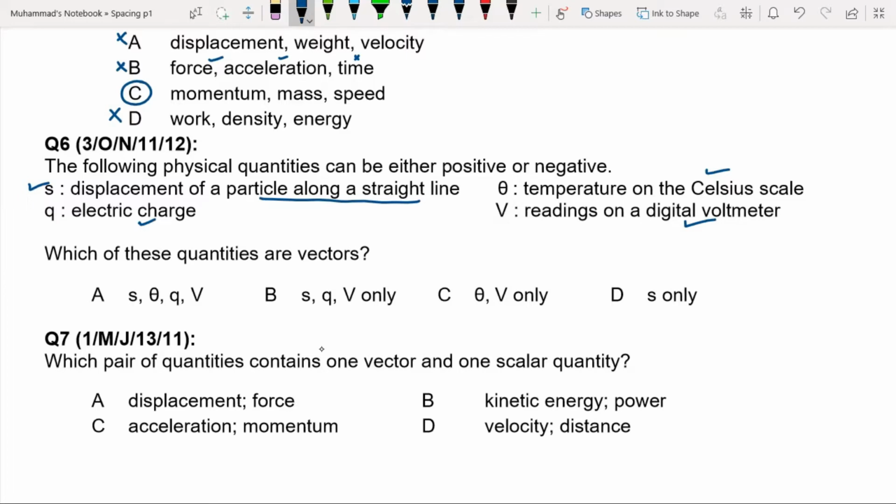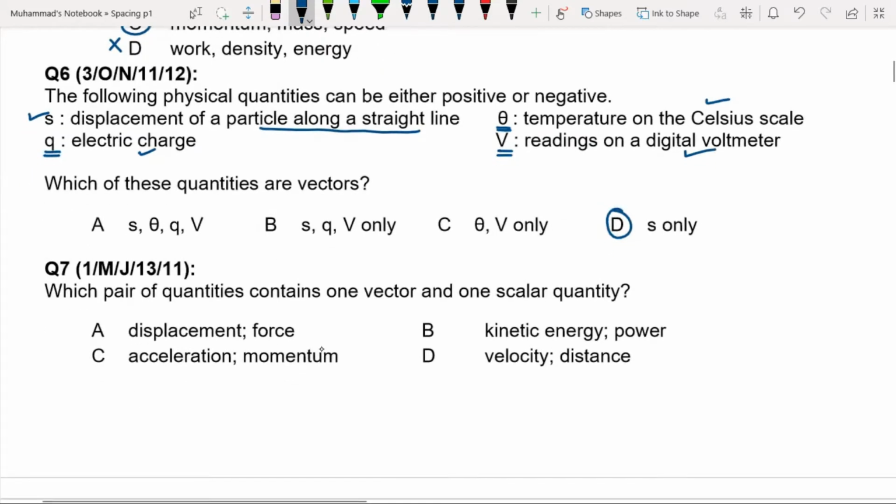You know that temperature is a scalar quantity. Potential difference is a scalar quantity. Electric charge is a scalar quantity. Only displacement is a vector quantity. So D is correct.